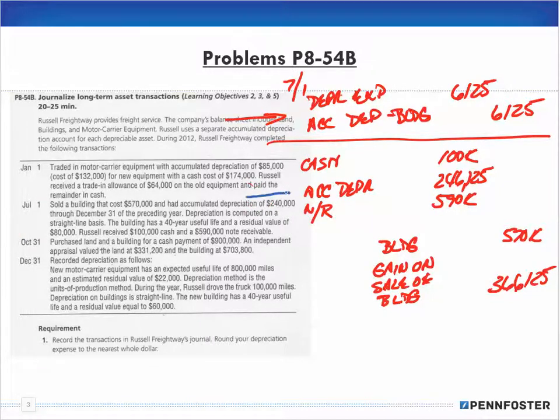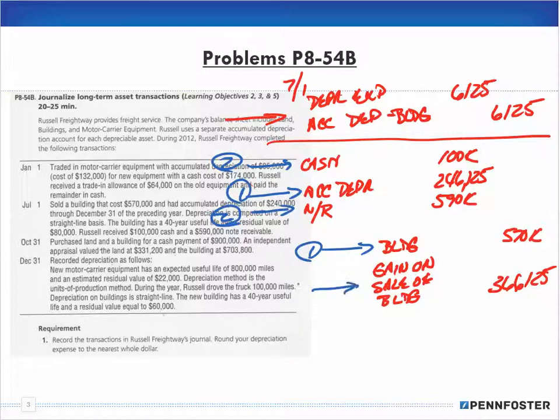So in this case, they're selling off the building, so number one, we're going to take the building and the accumulated depreciation off of the books. Number two, we are going to add what we received, which was the cash and the notes receivable for that building.